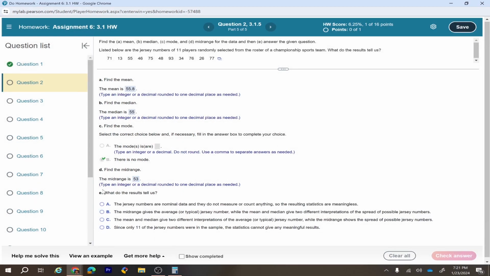Okay, what do the results tell us? Since this data is about the jersey number, these measures, they don't tell you anything about the jersey number. So jersey numbers are nominal data, and they do not measure or count anything, so the resulting statistics are meaningless.